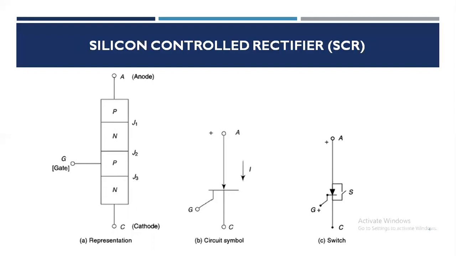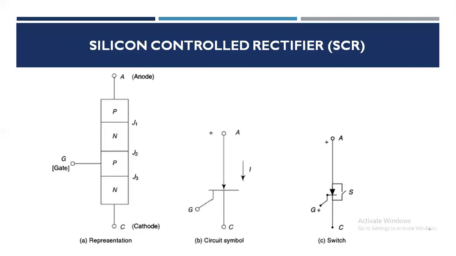The terminal connection to the end of the P region is called anode. This is nothing but anode, and the terminal at the end of the N region here is known as cathode, and the terminal connected to the P region is nothing but gate.